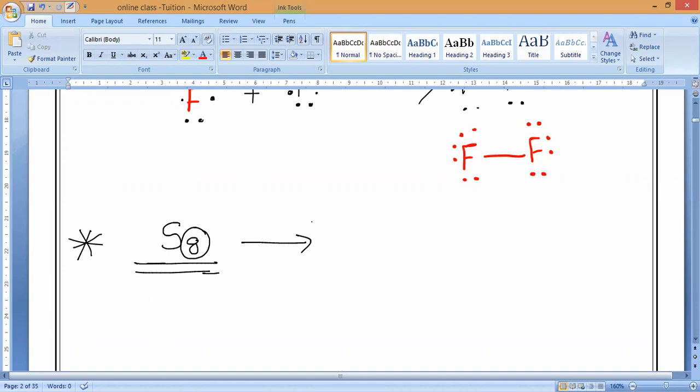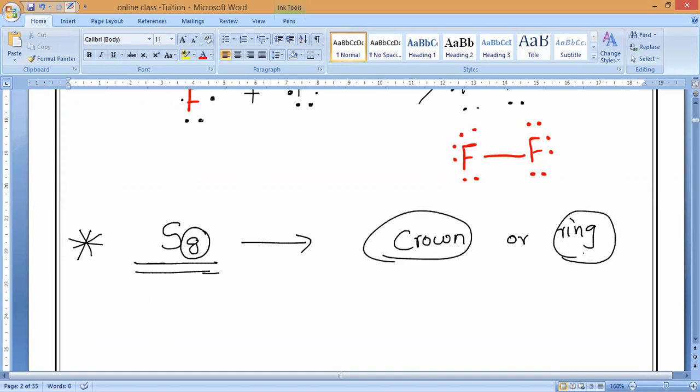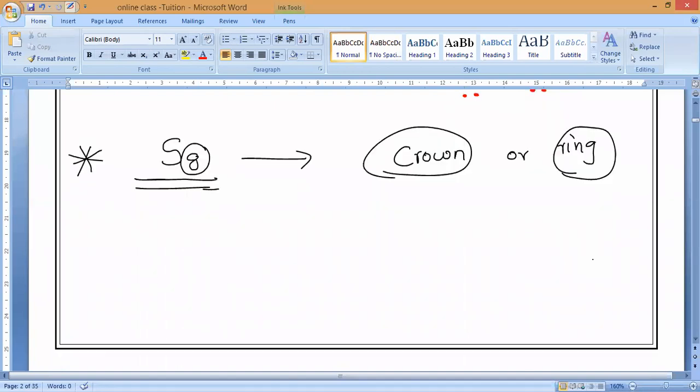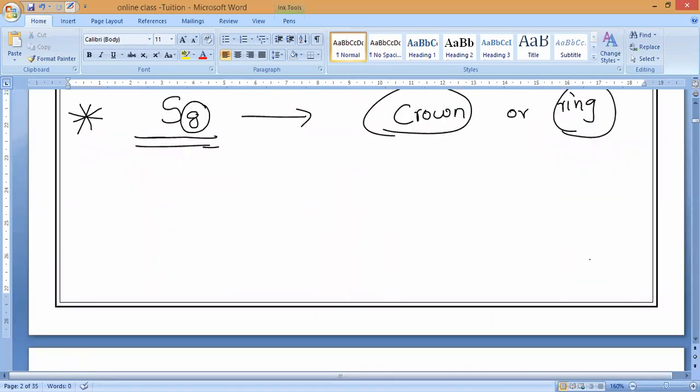So that is why you should remember that the 8 atoms of sulfur are joined together to form a ring-like structure, or basically a crown structure. What is the structure? Crown or ring structure. So many times they ask in the exam for the electron dot structure of S8, in the sense of crown structure or ring structure. Now both I will draw. So please all of you do it.